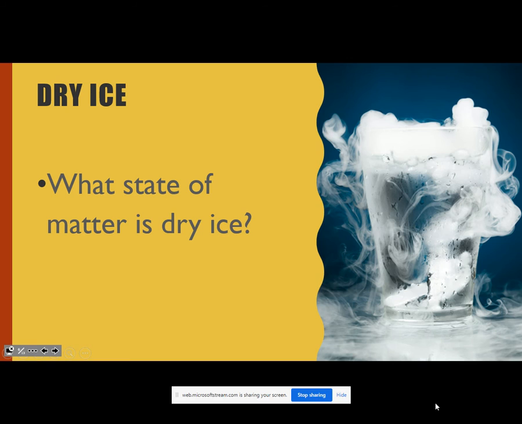Dry ice. Now this is a different one. We see in the picture that there's some type of steam or something going on, and that's a reaction to the dry ice. So for this, because we can't make it into a shape, we can't contain it, and we can't really see it because particles are going so fast.